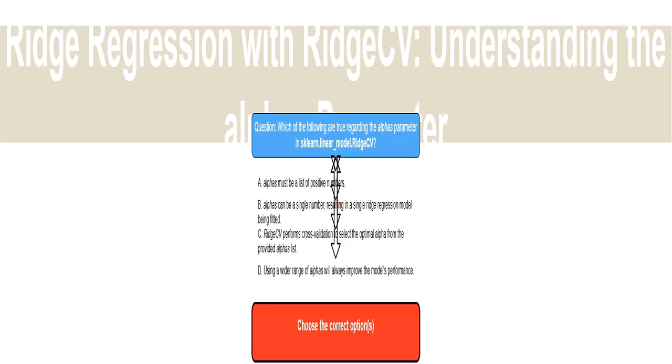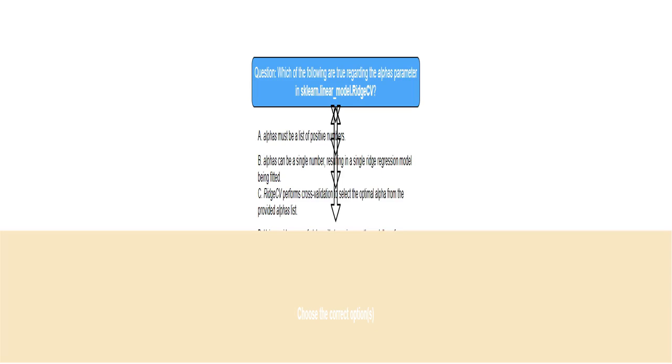This refers to the topic of the quiz: applying the ridge regression technique with cross-validation using the RidgeCV function. We will be dealing with a very useful parameter named alphas. This is the instruction to select the correct statements from the preceding options.